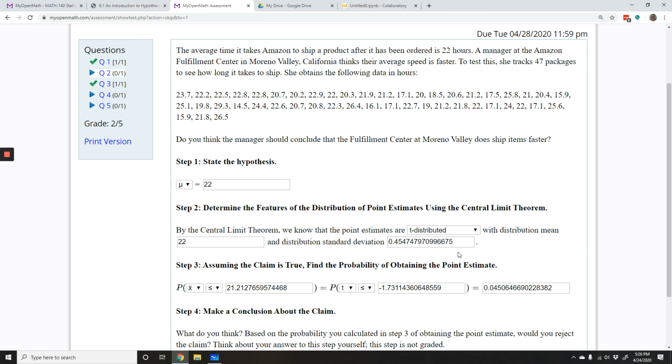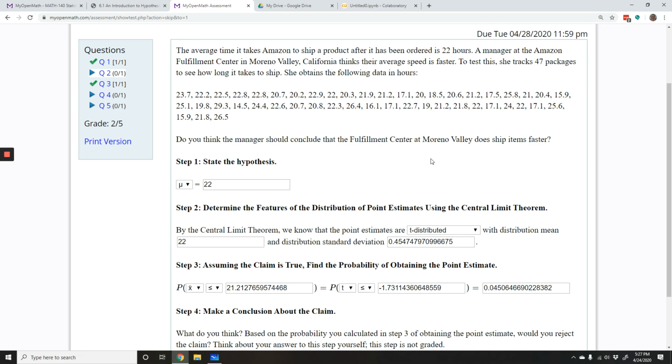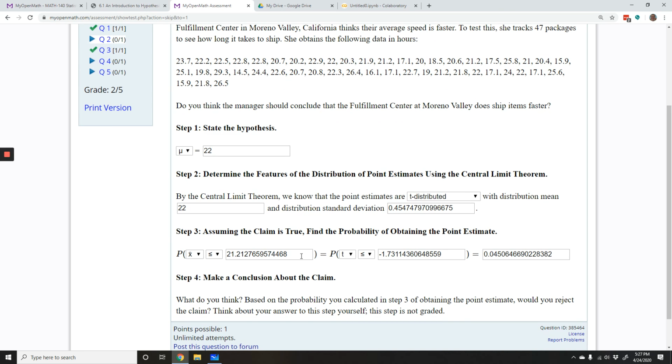So what does that mean? That means that if the population mean is 22, so if the true average time it takes to ship for the Amazon Fulfillment Center in Moreno Valley is 22 hours, if that's actually what the mean is, there is about a 4.5% chance that we get a sample mean, from a sample of 47 packages, that is as extreme as the sample mean that we actually obtained.